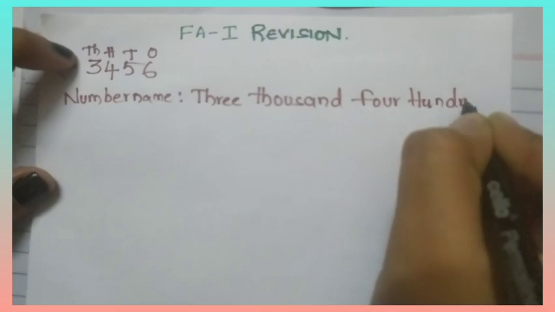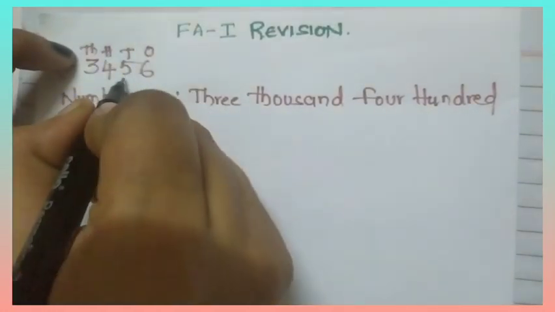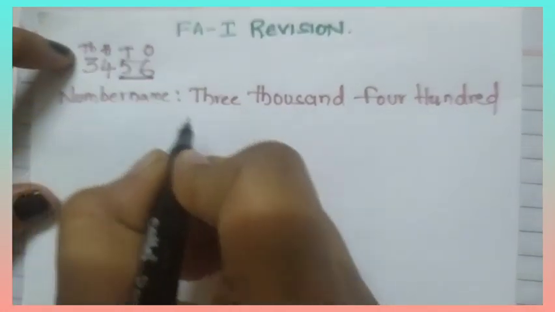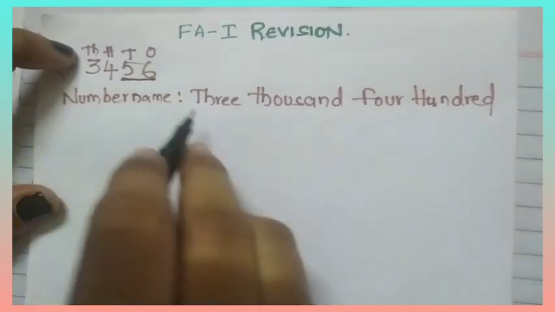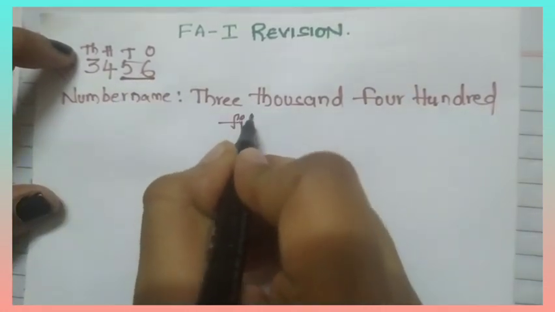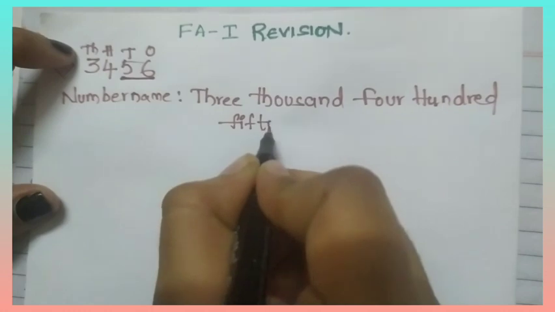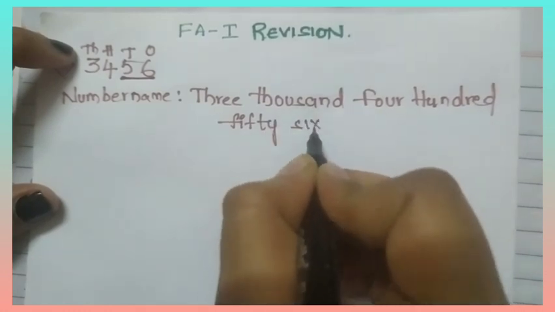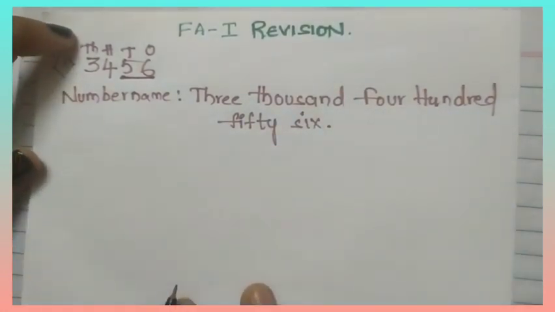3400. When we are writing tens and ones, we have to write together. So, 5, 6, it will be 56. 3456. Now, number name completed.